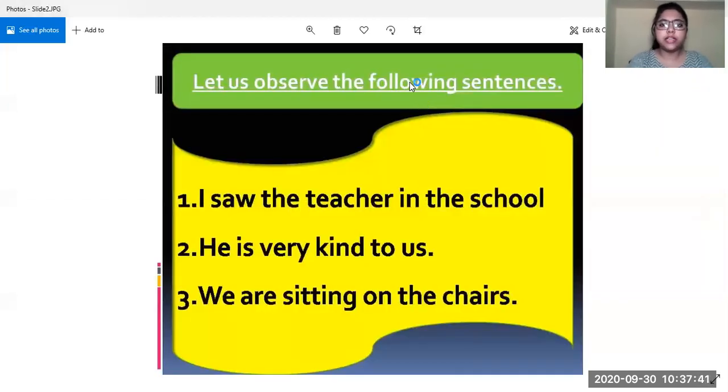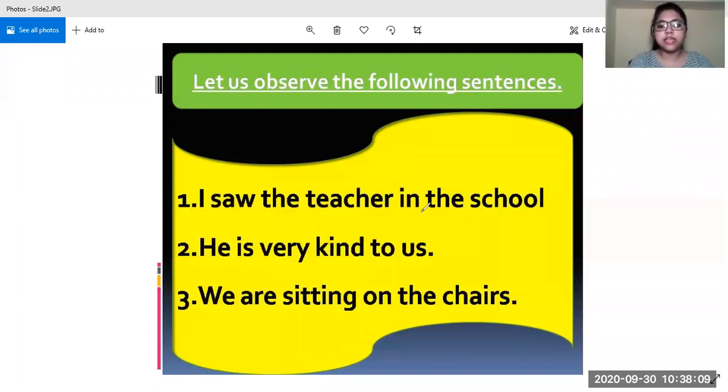Before getting into the details of what a preposition is and its kinds, let us look at the following sentences and observe them. Okay? Look at the first sentence. I saw the teacher in the school. He is very kind to us. We are sitting on the chairs.